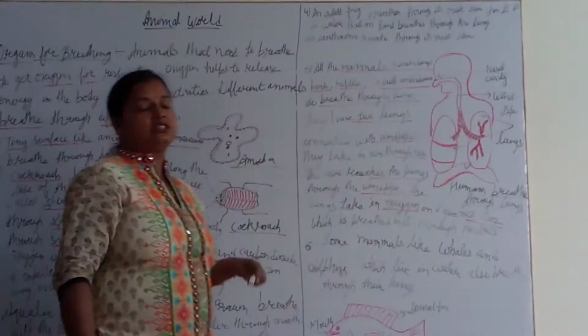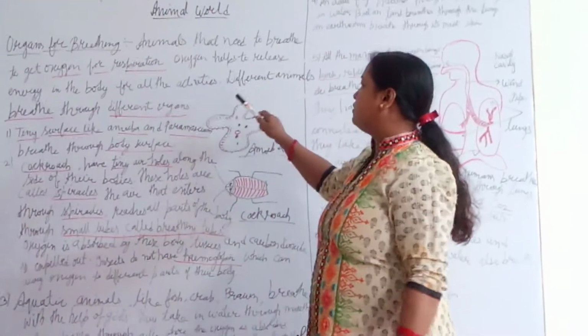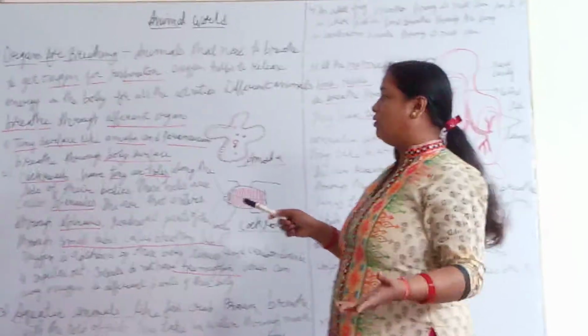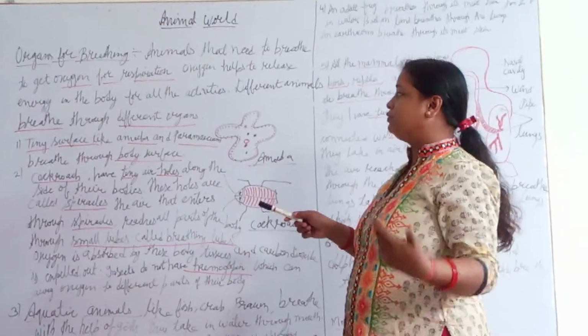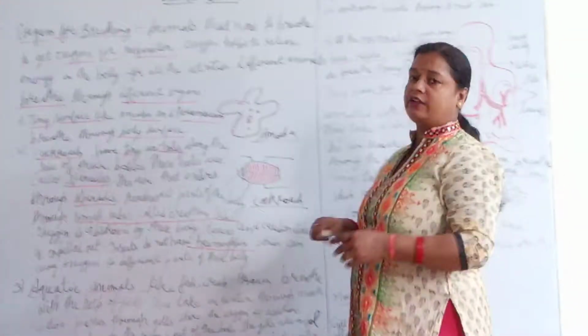You know, oxygen is necessary for all living beings, and it is necessary for all the activities for which we require energy. That's why we are breathing. In the breathing process we take in oxygen gas. Different animals breathe through different organs. They have different processes.